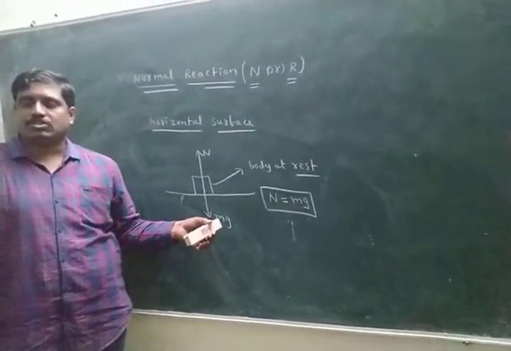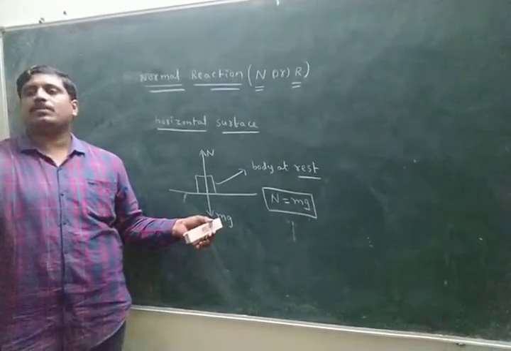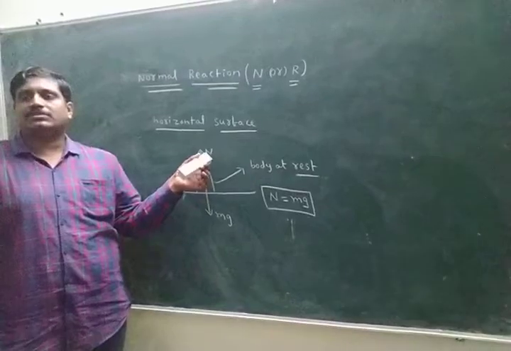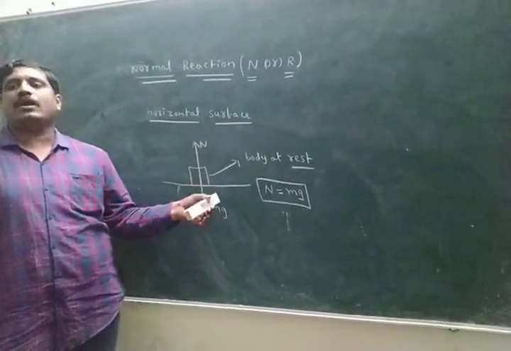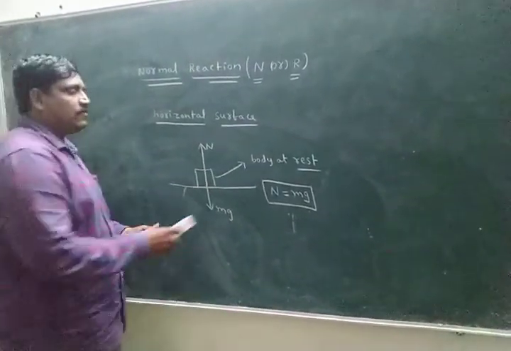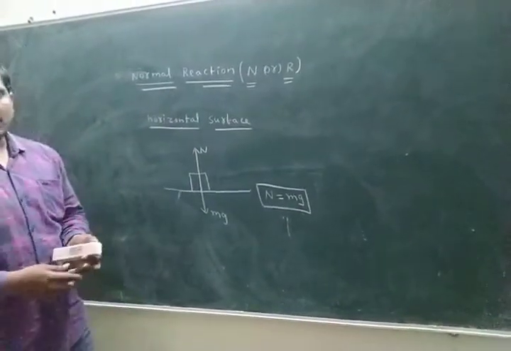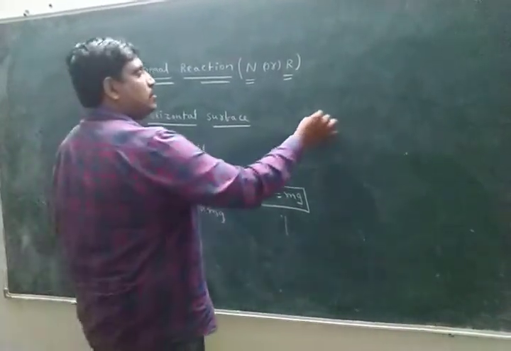mg. In this situation, the body is placed on the horizontal surface. What is the value of N? mg. Okay.